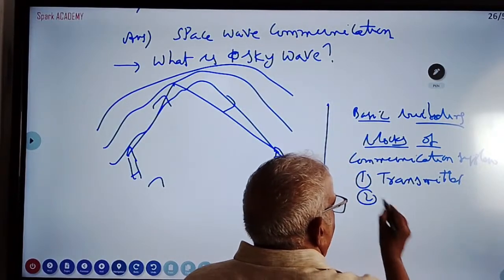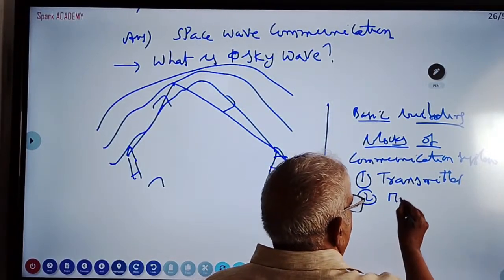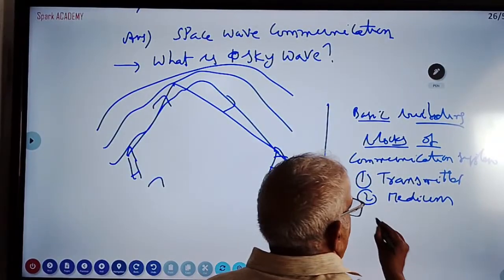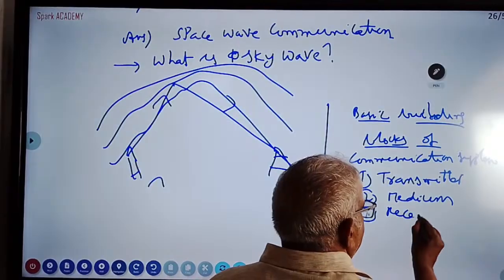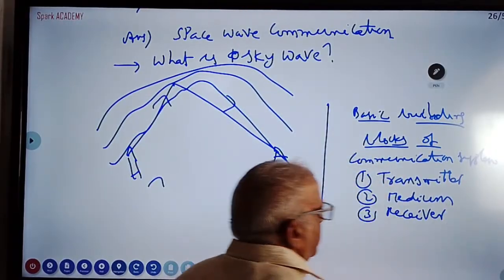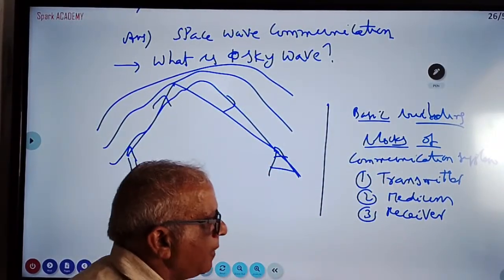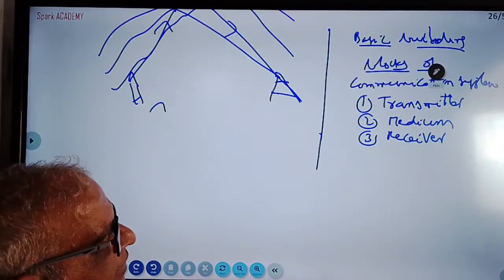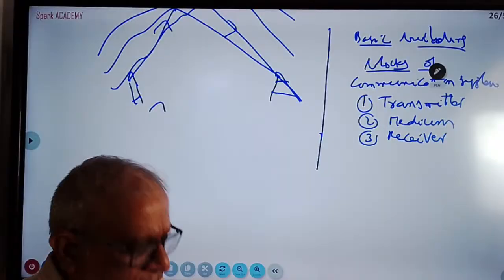another is the medium, that is cable or atmosphere. Third, again the receiver antenna. Transmitter antenna, medium means cable. Some noise will come in the medium, that should be eliminated. So this is one. Speech signal frequency range you also see to it.